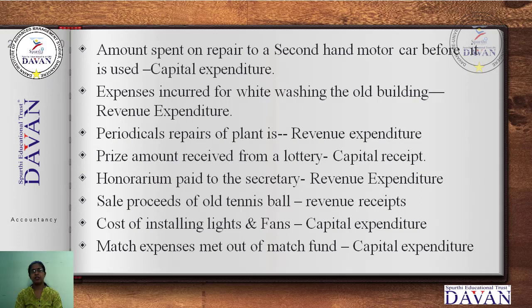Cost of installation, lights and fans. So for any buildings or any old buildings, once we are installing the lights and fans, it is not a repeated expense, so it is a capital expenditure. Next, match expenses met out of match fund. This is a very clear explanation, you should understand, because in the second part of the explanation I have given you the tournament expenses.